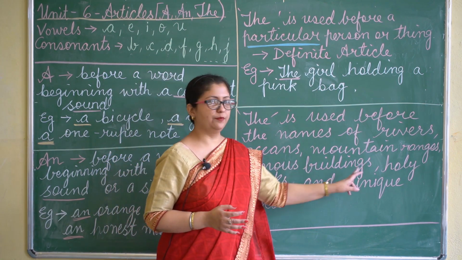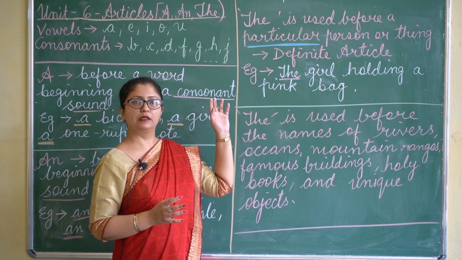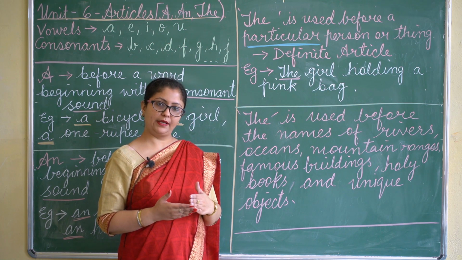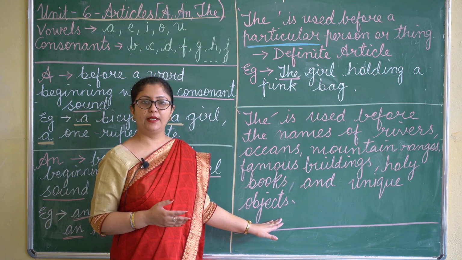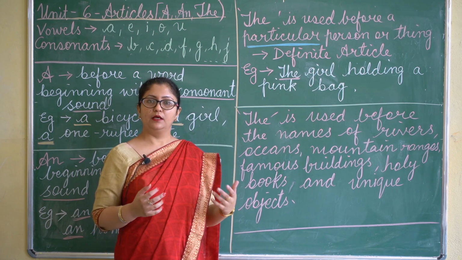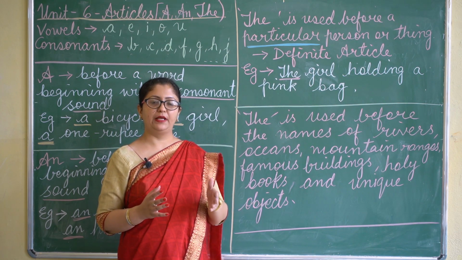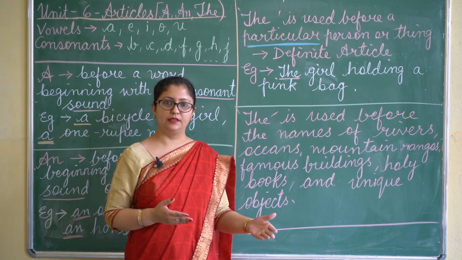Then holy books. Before the names of holy books also we place the, like the Mahabharata, the Ramayana, etc. Then we have some unique objects like sun, moon, earth. When in a sentence you are using these words, we place the before them, like the sun shines brightly.